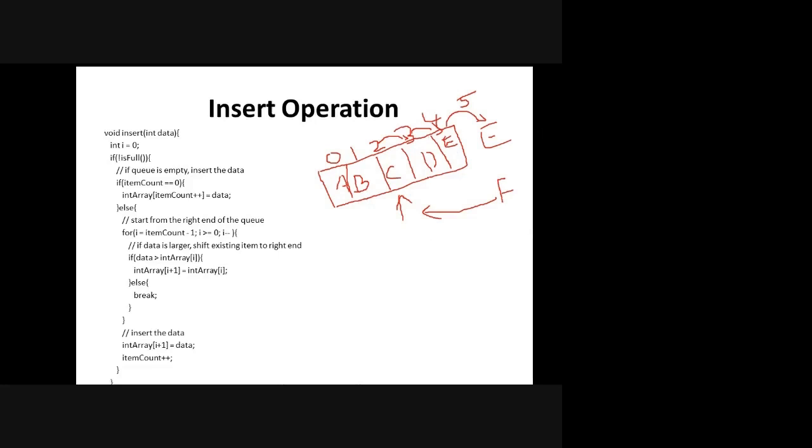So this will be your normal coding. The for loop starts from this end to the ith position, the i minus 1 position where you want to insert. The for loop varies from n minus 1 to i minus 1. Then you assign the particular value to the next position. That is, if it is j, you place the C in j plus 1, you place the D in j plus 1, then you place the E in j plus 1, that is the next position. Finally, you can insert the particular element in the ith position, the i minus 1 position, since we are starting from 0. So this happens in a normal array.